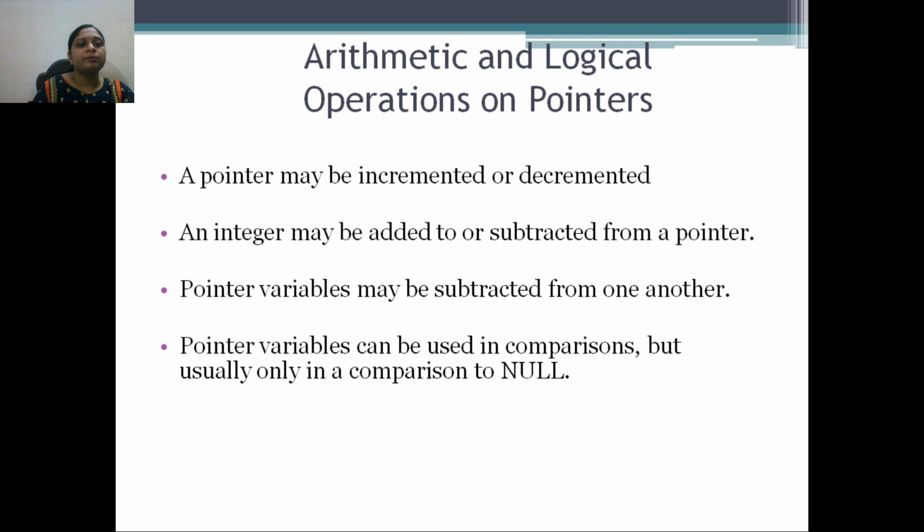An integer may be added to or subtracted from a pointer. Pointer variables may be subtracted from one another, and a pointer variable can be used in comparison, equal to, not equal to, but usually only in comparison to null. So these are all the operations we can perform on a pointer variable.